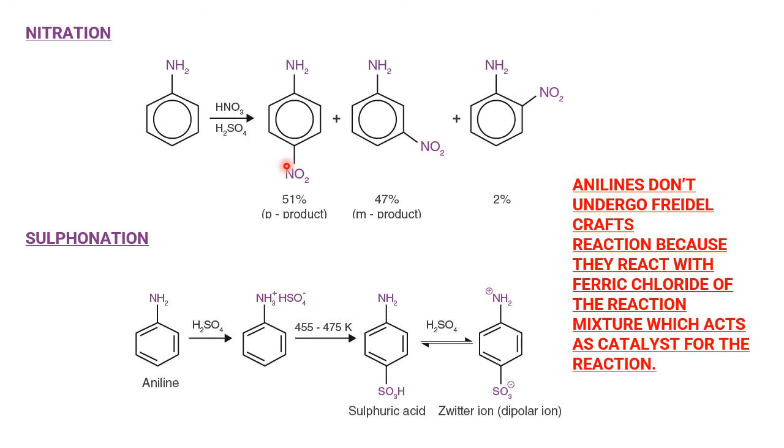By deactivating the NH2 group, we carry out the reaction. Thereby, we get only ortho and para, but not the meta. That we will discuss afterwards. Okay, right. Sulfonation.